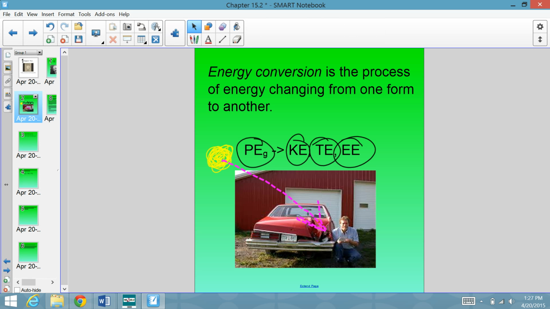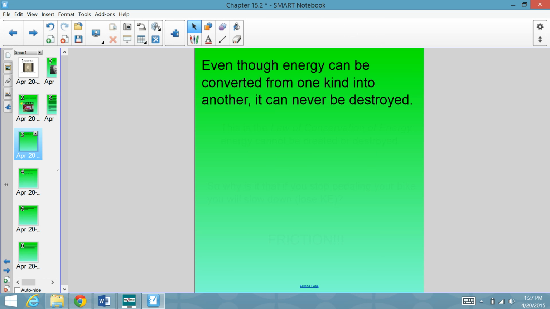And this happens around us all the time. We are always taking advantage of energy conversions. But even though one energy can be converted from one kind into another, it can never be destroyed. We can never just get rid of energy. We can only help it change its form. And this is called the law of conservation of energy. Energy cannot be created or destroyed. Energy doesn't come from nowhere.